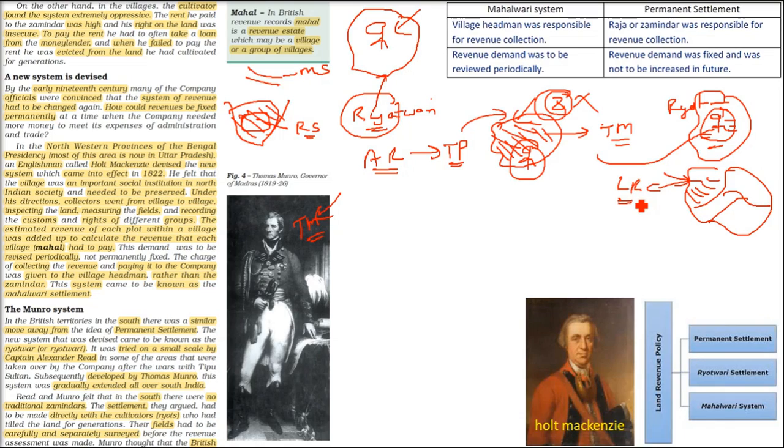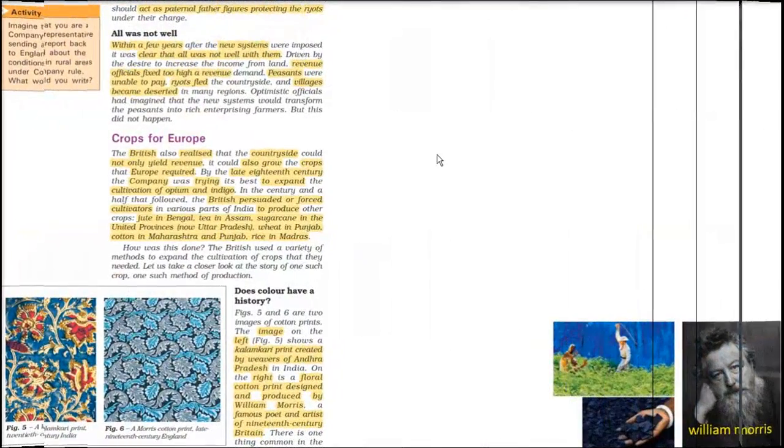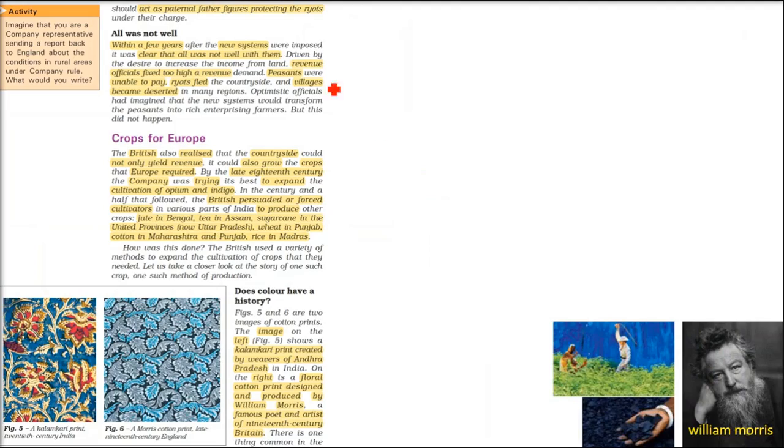Same thing is done here. Each land part is surveyed properly in the Rayat and Rayati system, and the revenue was estimated. There was no headman, there was no zamindar.